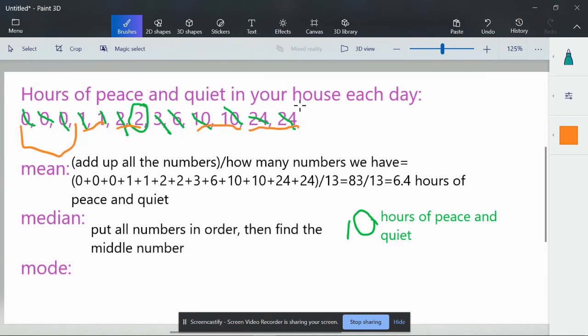So even though we have 2 of all of these things, 1, 2, 10, and 24, 0 is what we have the most of. Since I have 1, 2, 3 zeros, that means that my mode is 0 because 0 appears most often in my data set. Ta-da!